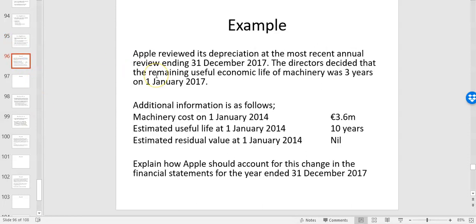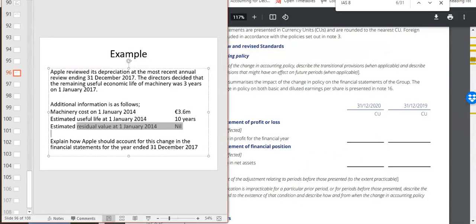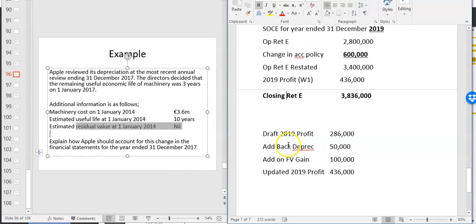So this little example here, Apple reviewed its depreciation in the year ended 2017 and it was decided that the remaining useful economic life of machinery was 3 years at the 1st of January 17. You're given machinery cost 3.6 million in 14, 10-year useful life and no residual value. How should they account for the change at the year end 2017? So again, let's get a think about what's going on here.